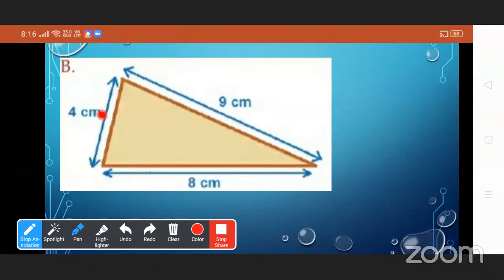3. So this is the first side. 9 plus 8 plus 4. Now do the addition. 9 plus 8 is 17. 17 plus 4 is 21. 21 centimeter or meter? Centimeter. Okay, good.